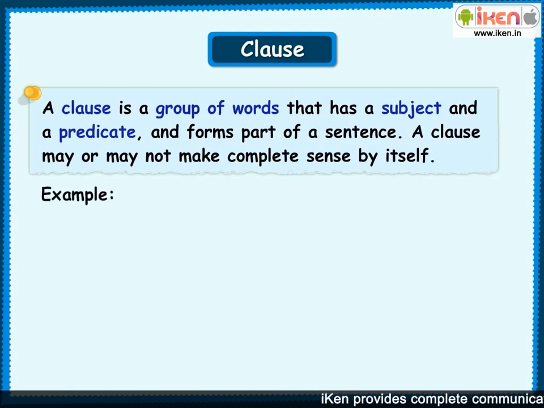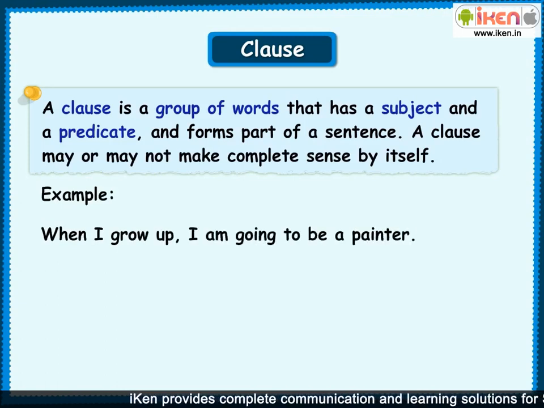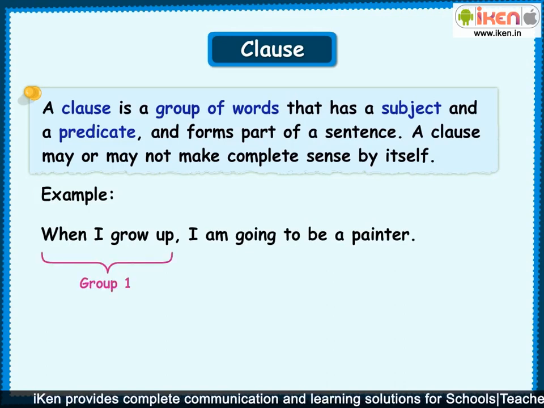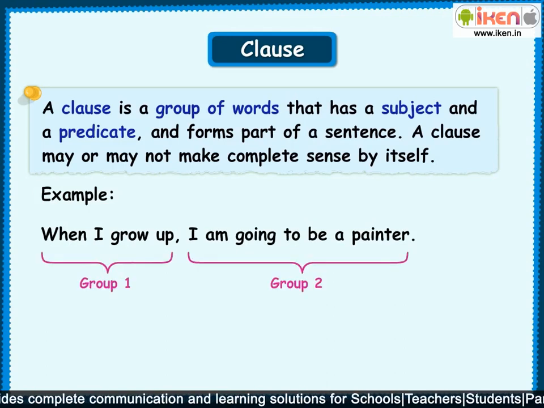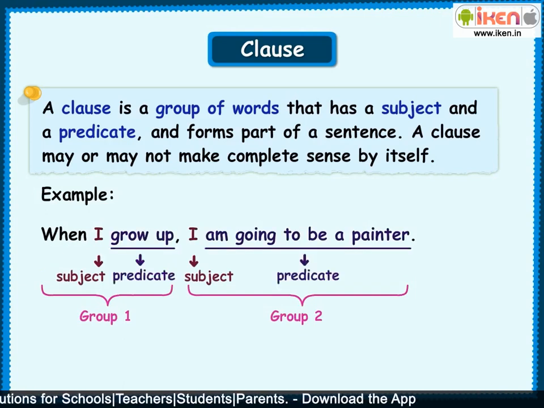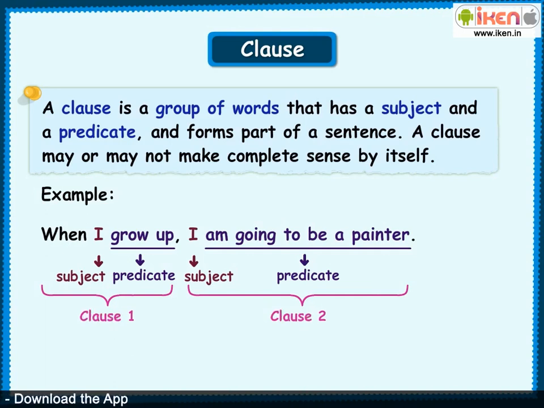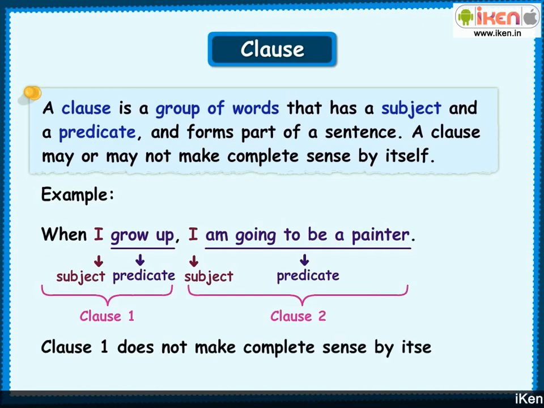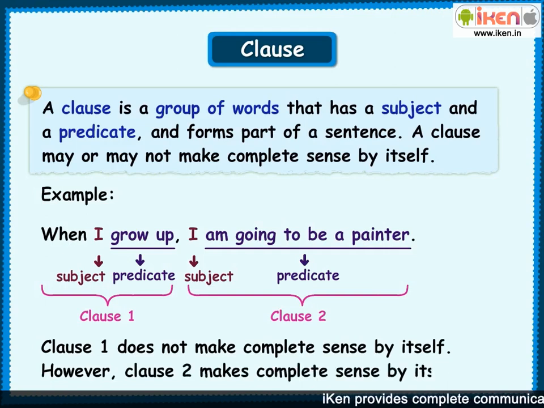In the following example, when I grow up, I am going to be a painter. There are two groups of words, when I grow up and I am going to be a painter. Each group contains a subject and a predicate and forms part of a larger sentence. Hence, we can term each group as a clause. The first clause does not make complete sense by itself. However, the second clause makes complete sense by itself.